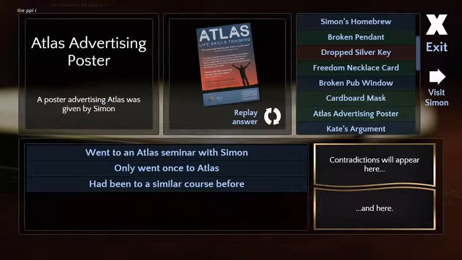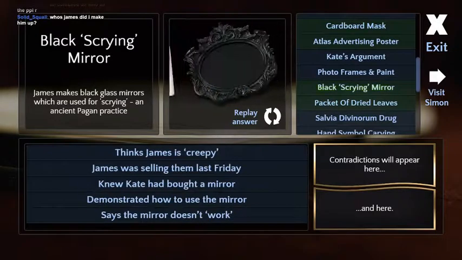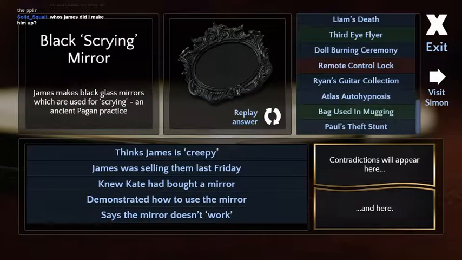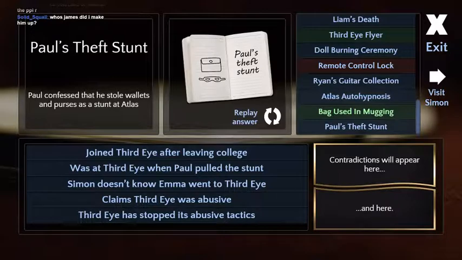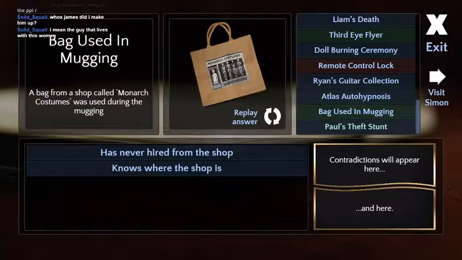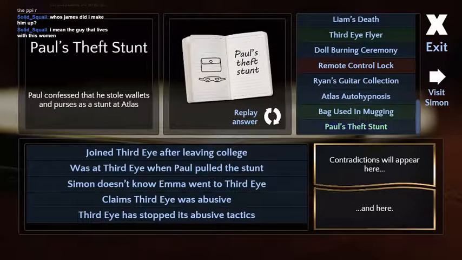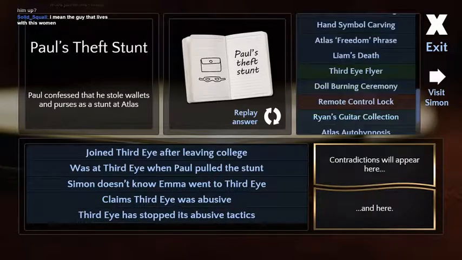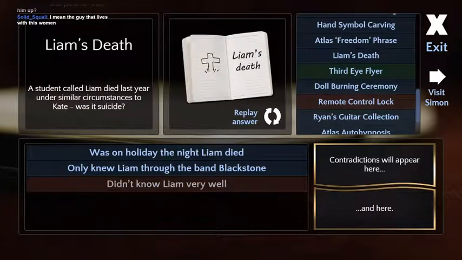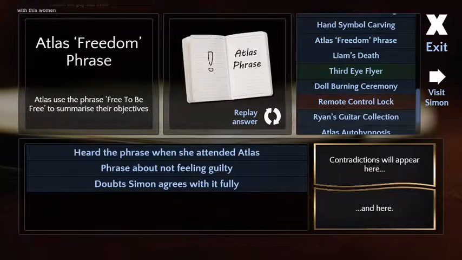Squall is confused on who all the people are. There's a lot of people, man. Who's James? Did I make him up? James is the drug guy. Yeah, James is the hookah kid. Jason's probably the murderer that mugged us, that's for sure. Jason's the murderer that mugged us? I mean, he's the mugger that mugged us. He maybe was a murderer. The guy who lives with the woman's name is Emma, and the dude's name is Simon. It's not letting me click anything.